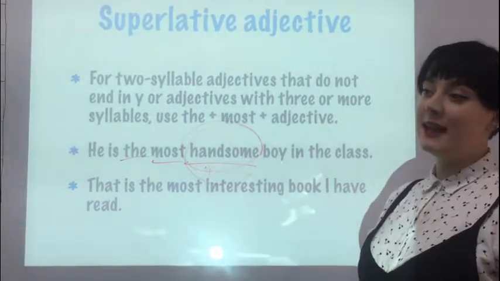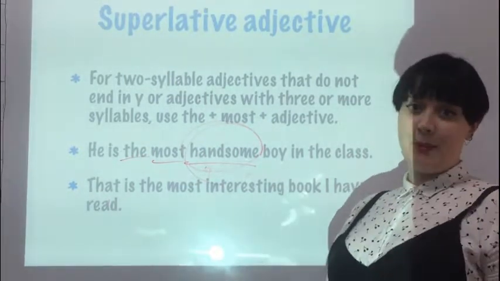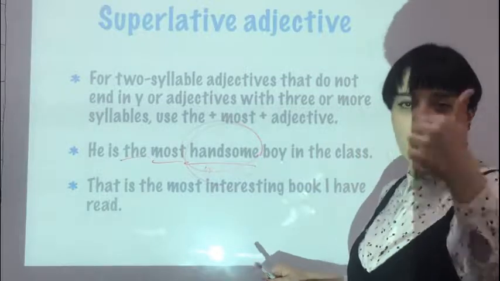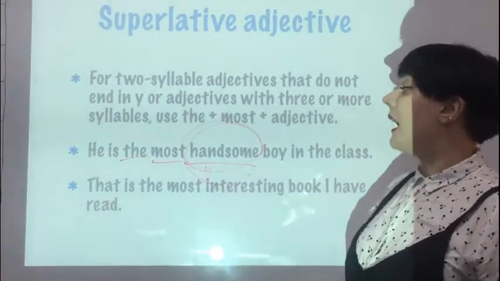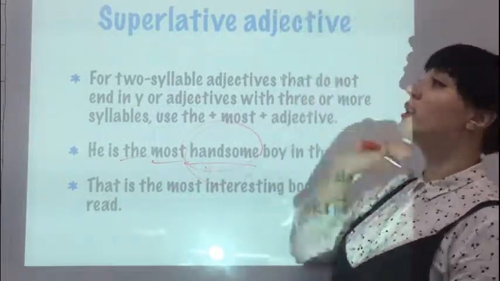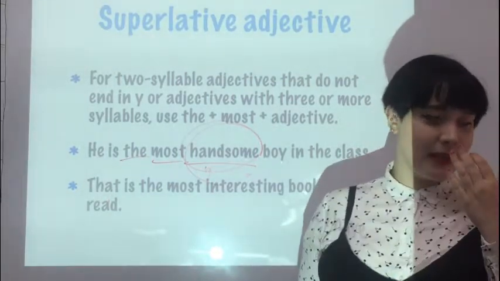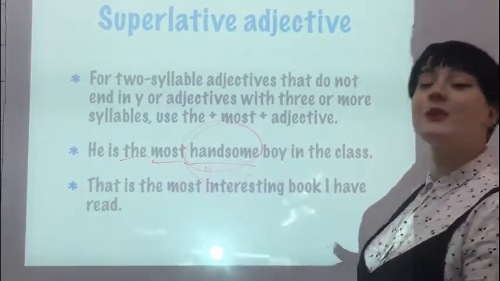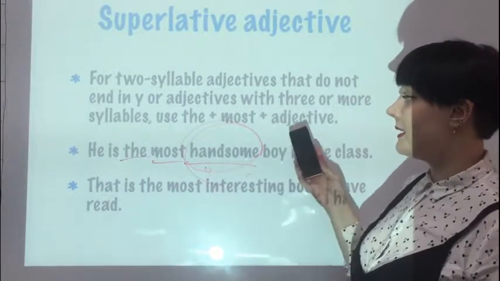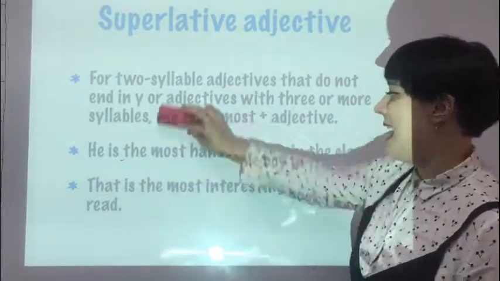That is the most interesting book I have ever read. So, for example, I think I had this feeling when I read Harry Potter, so I can say, wow, this is the most interesting book I've ever read. From all these books in the world, there are obviously more than 2 or 3 books. So we can say the most interesting among all the books I read, and I have a huge bookshelf at home. I go to the library every day, and at the library, of course, we have a lot of books. So we can say this is the most interesting book I've ever read. The most interesting, and of course, the adjective remains as it is.